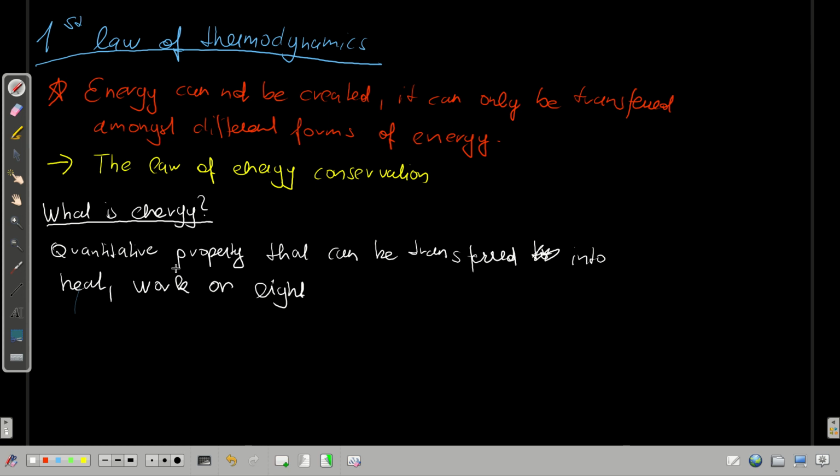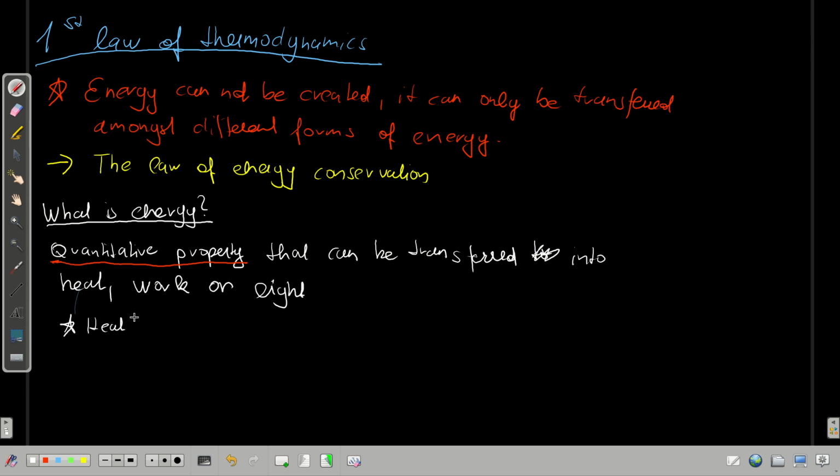And sorry, before I do this, let's underline this term here. It's a quantitative property, meaning that one can measure it, it can be quantified. So okay, continue with the description of these three terms.